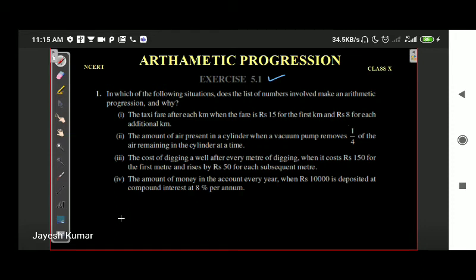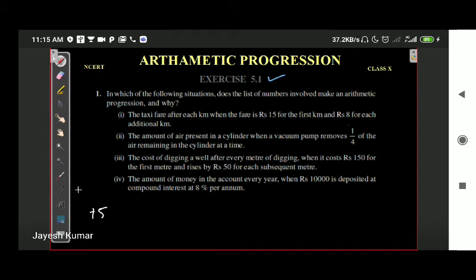We will start with the first part. The taxi fare for each kilometer, when the fare is rupees 15 for the first kilometer and rupees 8 for each additional kilometer. The taxi is charging 15 rupees for the first kilometer. After that, for every kilometer, you are adding 8 rupees.